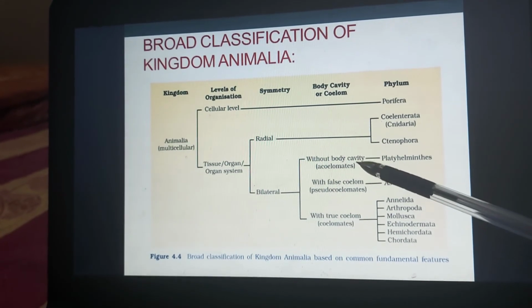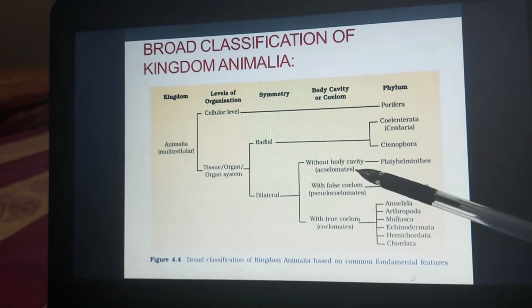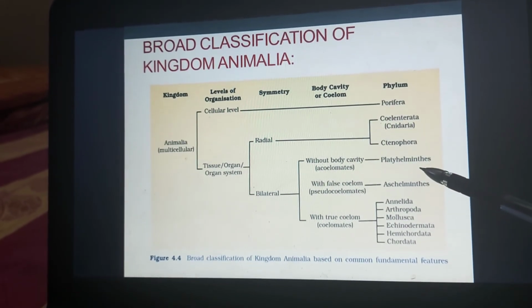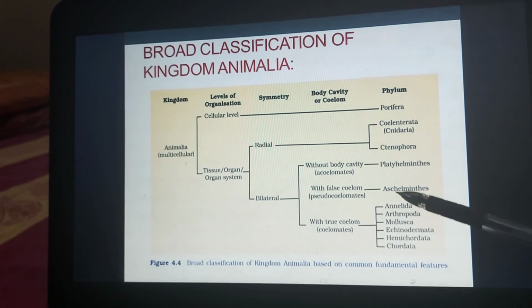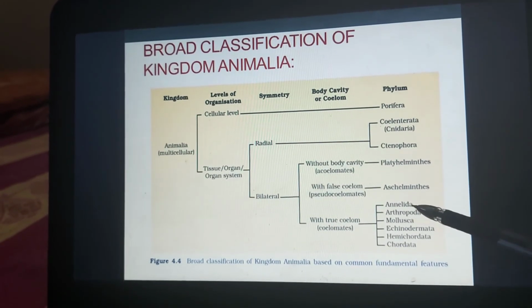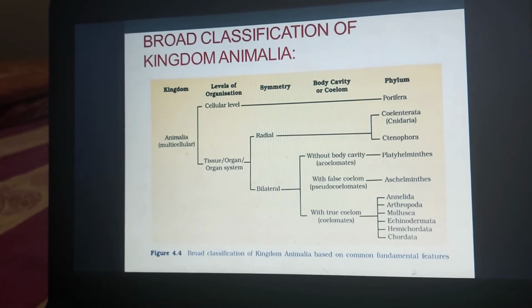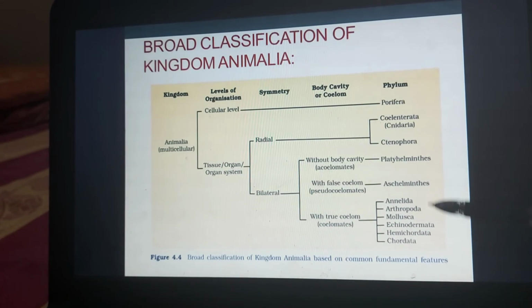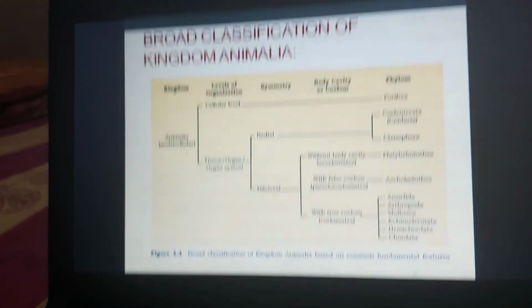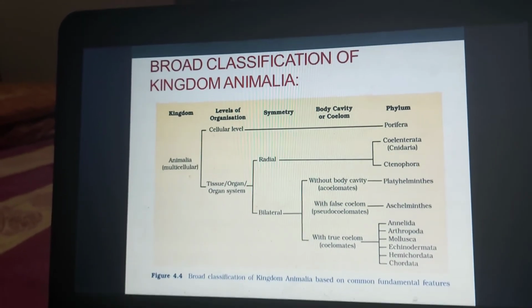So here the body cavity is of three types: acoelomates, pseudocoelomates and the coelomates. So the acoelomates include the Platyhelminthes, pseudocoelomates include the Aschelminthes, and the coelomates include the Annelida, Arthropoda, Mollusca, Echinodermata, Hemichordata and the chordates. So these are the different phyla which we are going to discuss in this chapter. So this is all about their broad basis of classification. I hope these are clear, and this table is really very important.